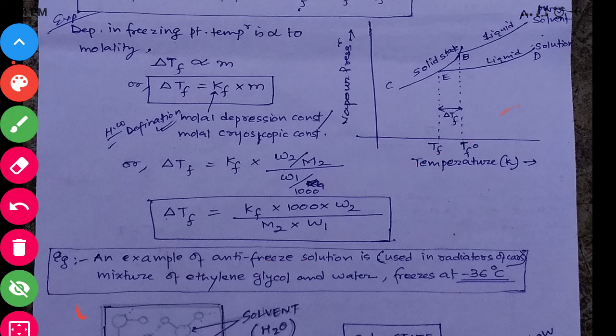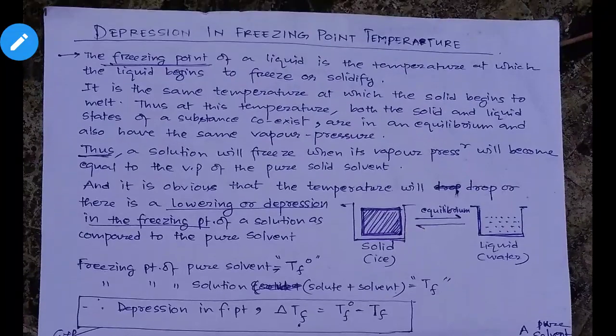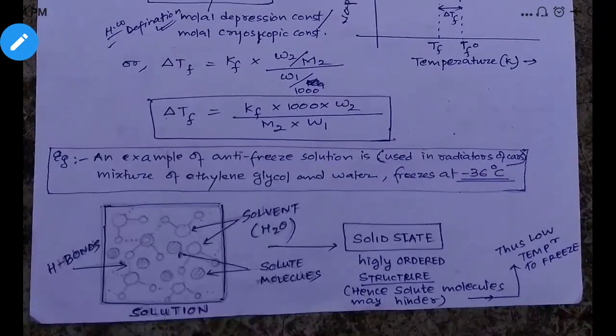So this was all about the depression in freezing point temperature. I hope it is clear. In the next class I'll solve one problem so that it will be clearer to you how to approach the problem. So I'll end here. The third colligative property is over. We will take the fourth one in the next lecture. Thank you.